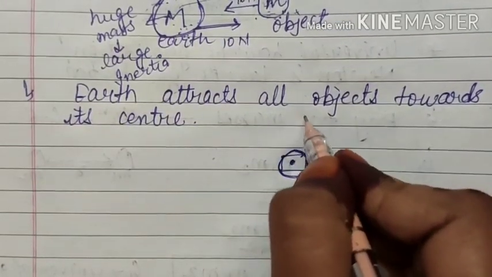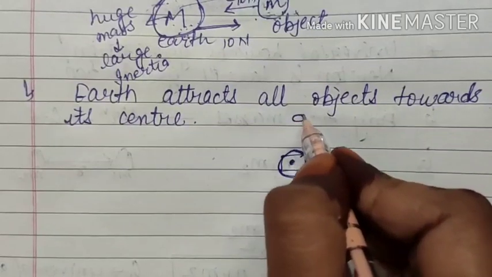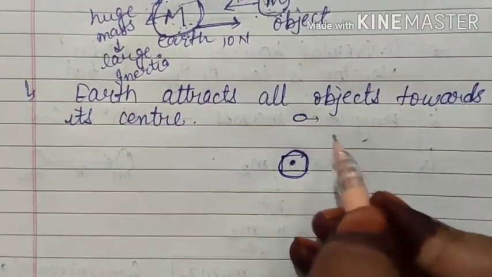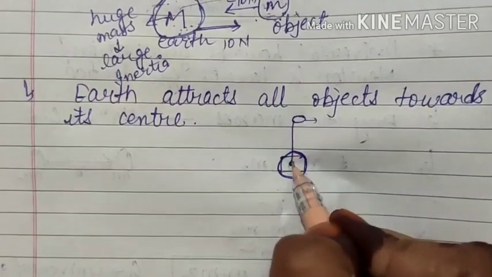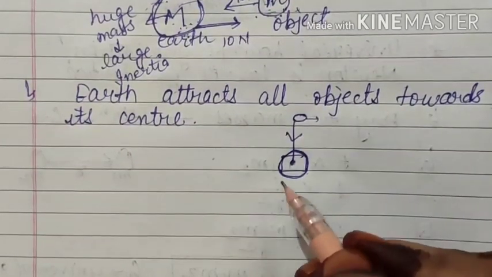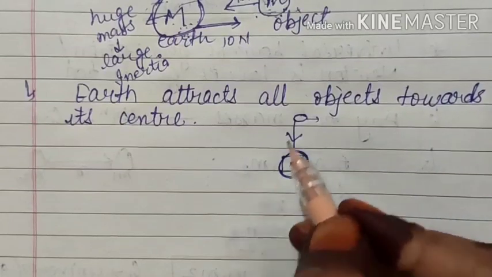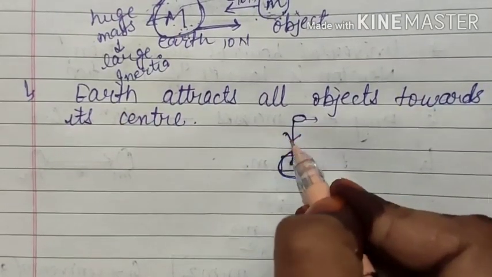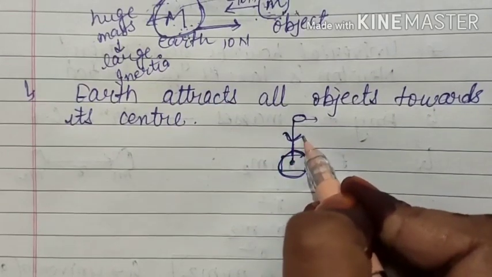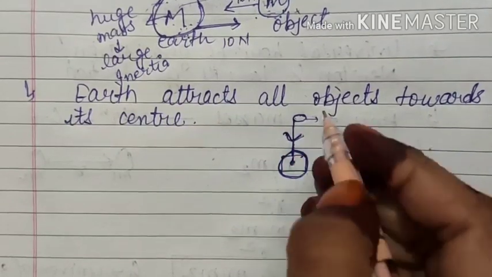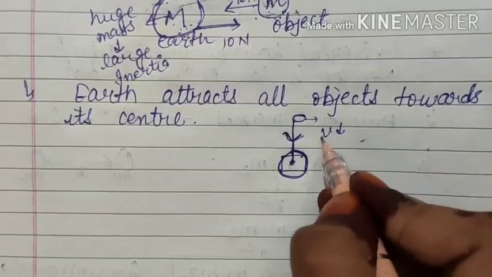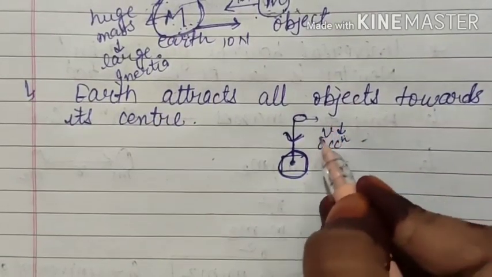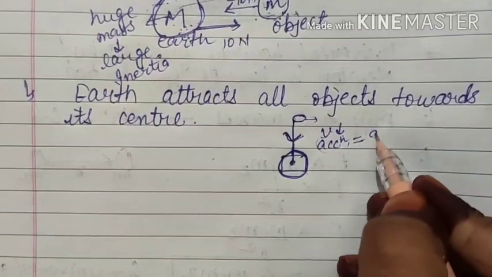That means if any object is placed at some height from the Earth, and if it is left independently, then it will fall down towards the center of the Earth, that we know. In the second chapter, we have also learned that this object does not fall with constant velocity, but its velocity increases, and increase in the velocity produces acceleration, and that acceleration is known as acceleration due to gravity.